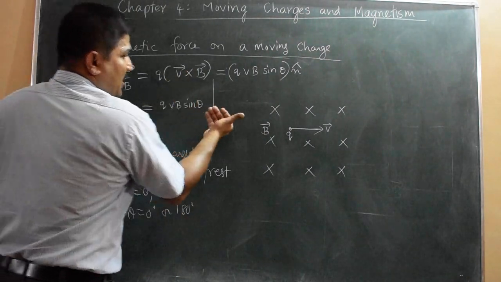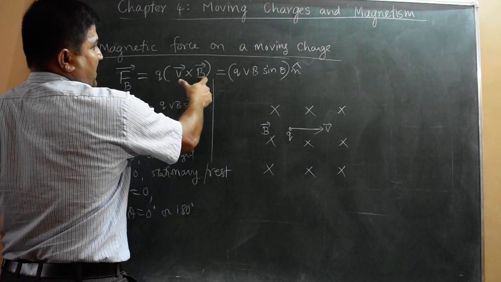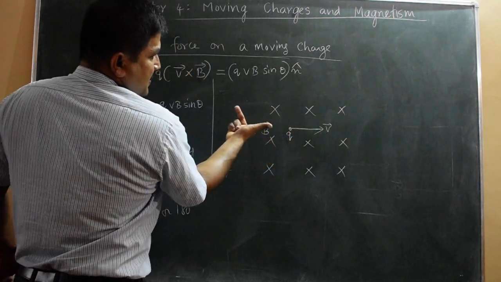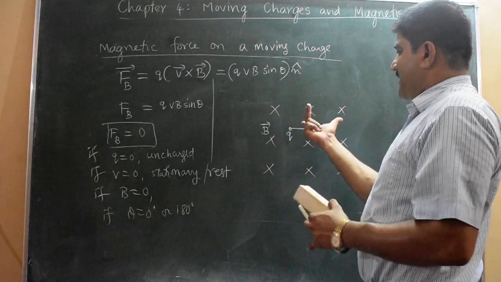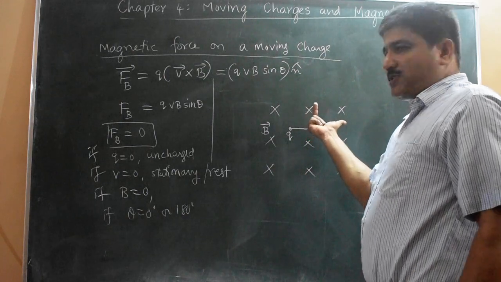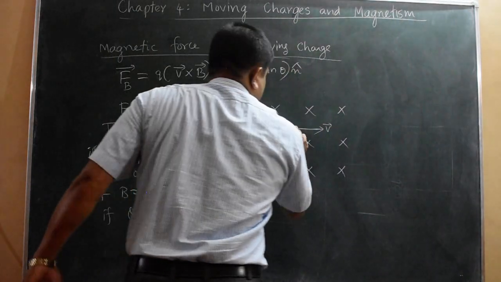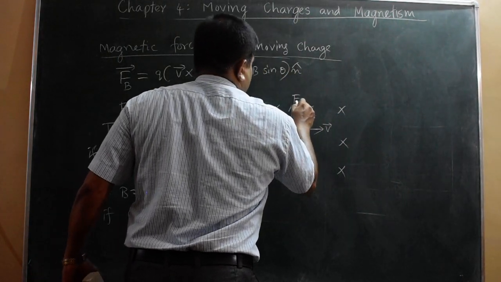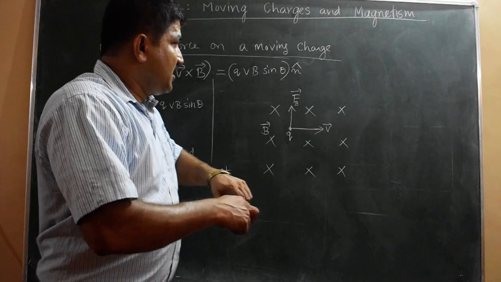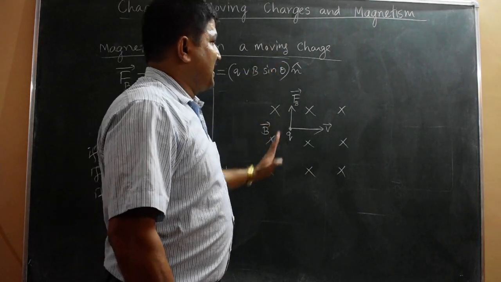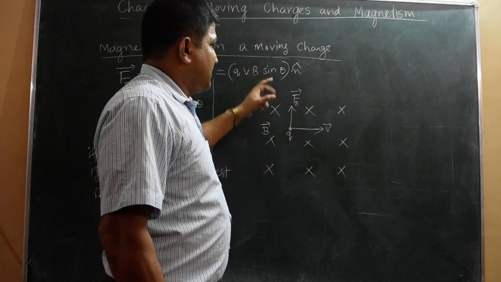How do we find the direction of the force using this expression? Velocity is to the right, so the first finger I will take to the right. The second vector is the magnetic field, which is into the board. Just look here: the first vector V is towards the right, the second vector, the magnetic field, is into the board, and the third vector, the cross product, is shown by the middle finger. It is upward. So this positive charge experiences a force acting upward, perpendicular to its motion. The charge is moving to the right, the field is applied into the board, and the force experienced by the charge is upward.